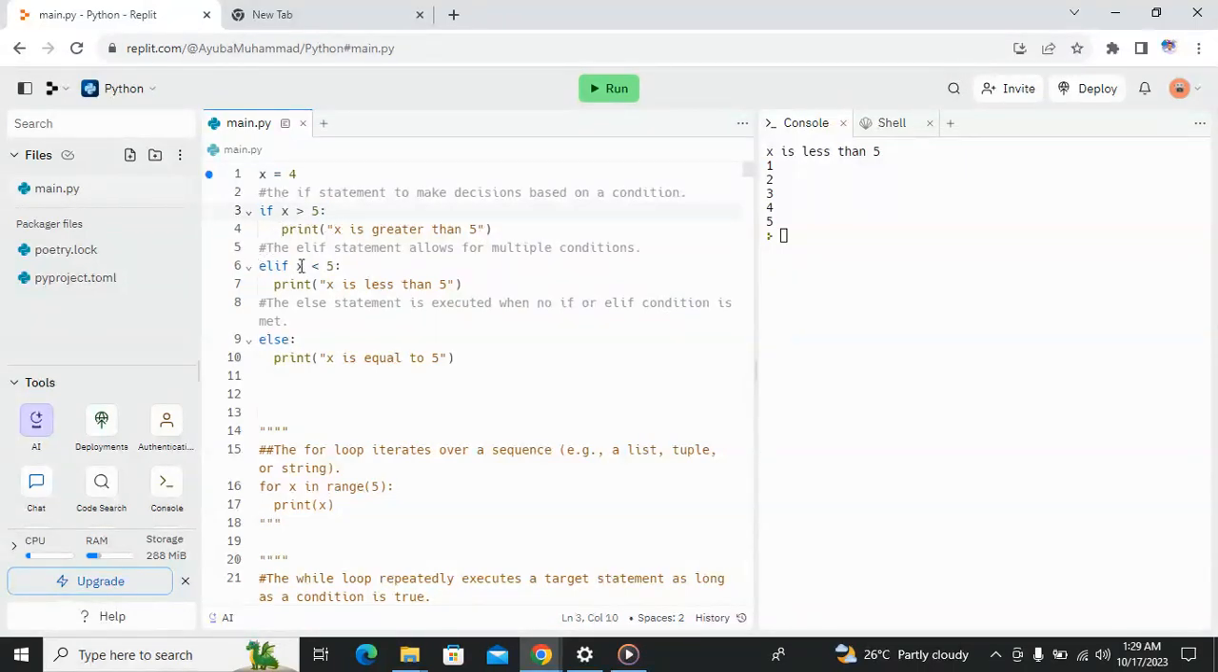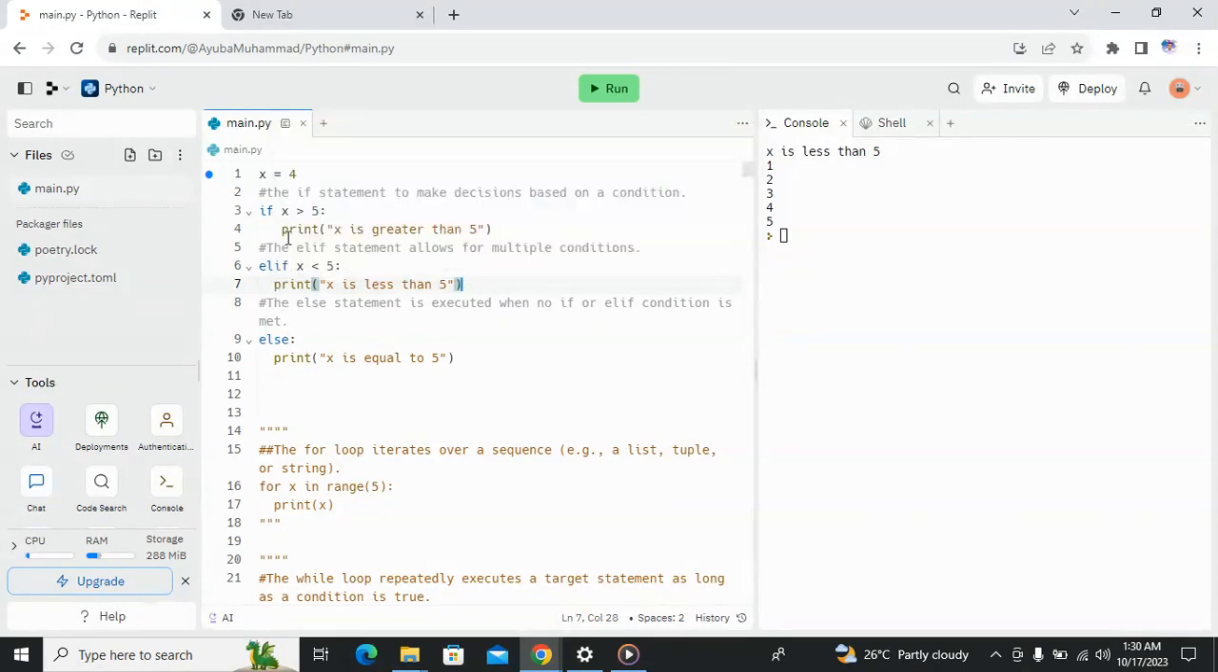We use elif to go to the next condition. elif in other languages like C, we call else if. So elif in Python, we are going to the next condition. Is x less than 5? This is 4. Yes, 4 is less than 5. That means this will be printed. We are going to enter this block of code and print this out.